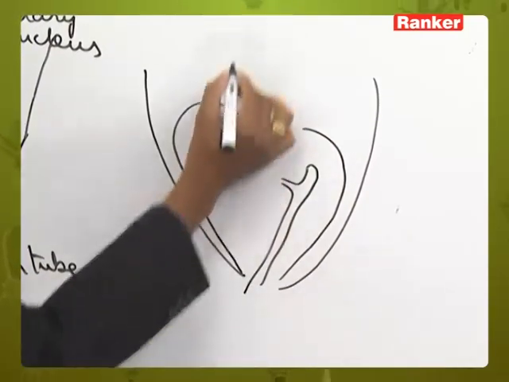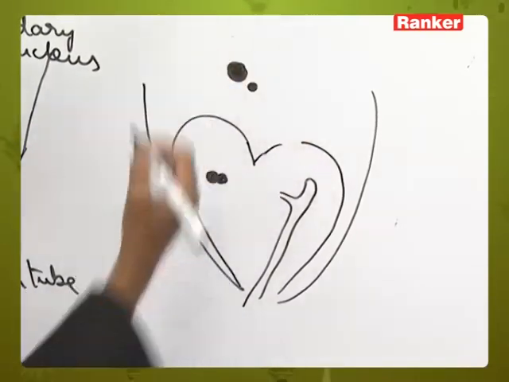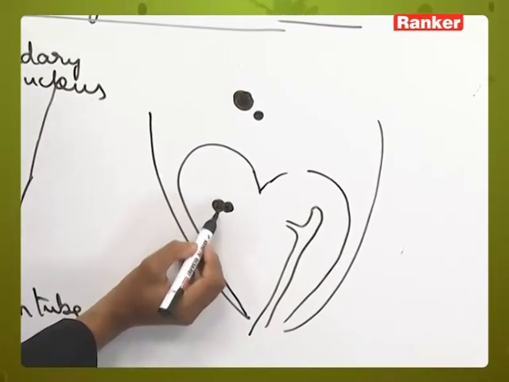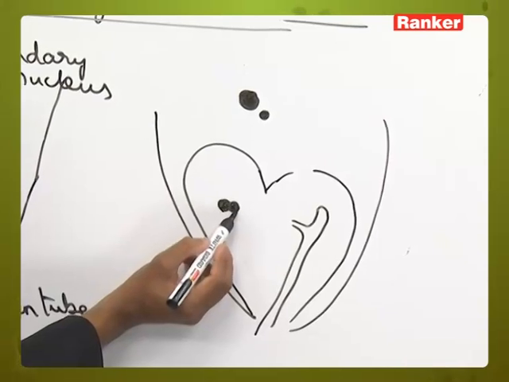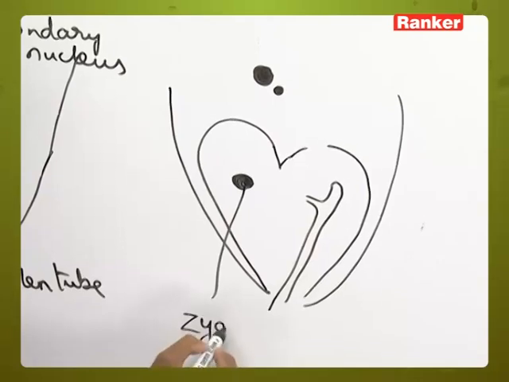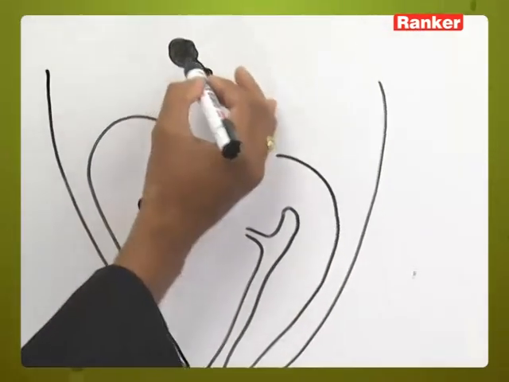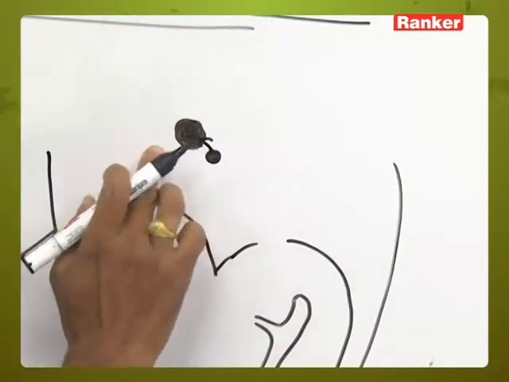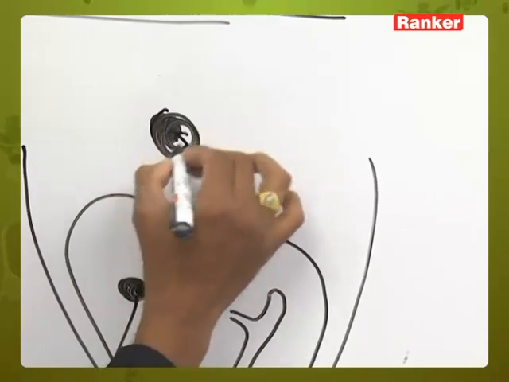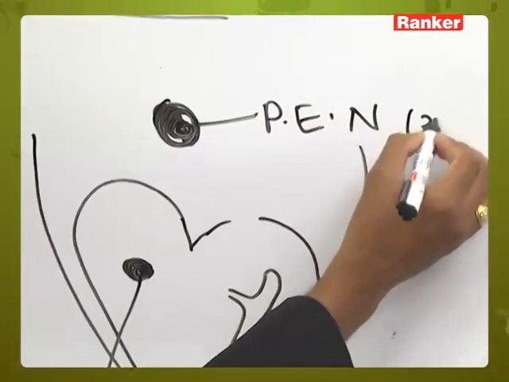So this is the secondary nucleus, and this is the second male gamete. When the female gamete, the nucleus of the egg cell, and the male gamete are fused, that results in a zygote. Whereas the second male gamete will fuse with the secondary nucleus, resulting in a triploid structure called the primary endosperm nucleus, which is triploid in condition.